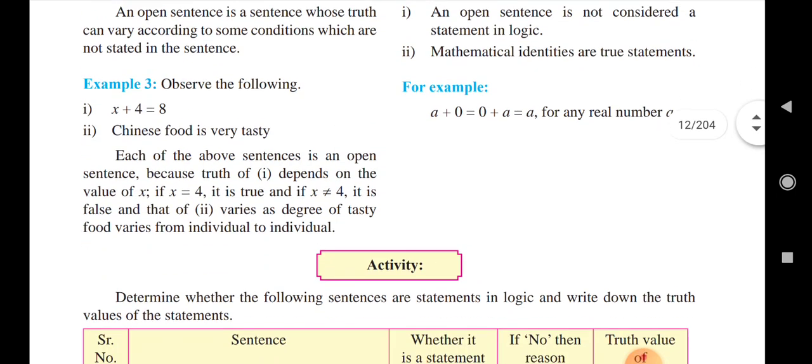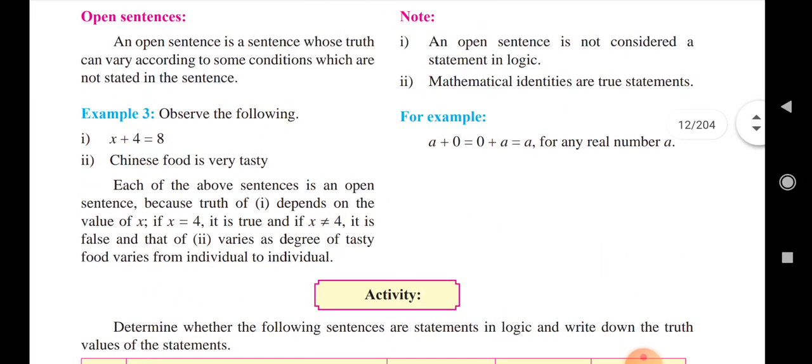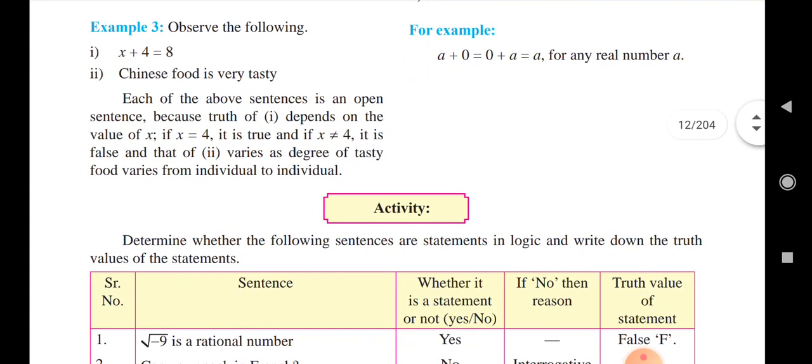Just like the example, what is the example of an open sentence? Observe the following: x plus 4 equal to 8.